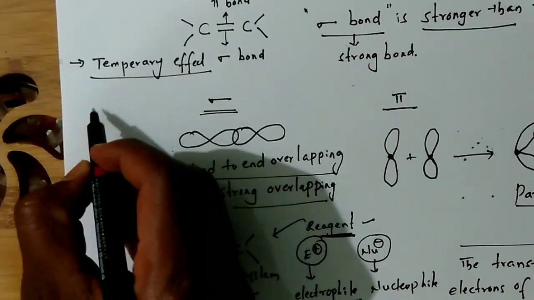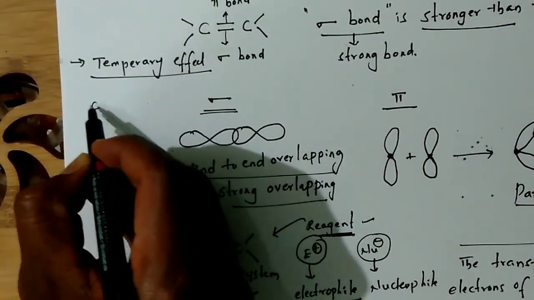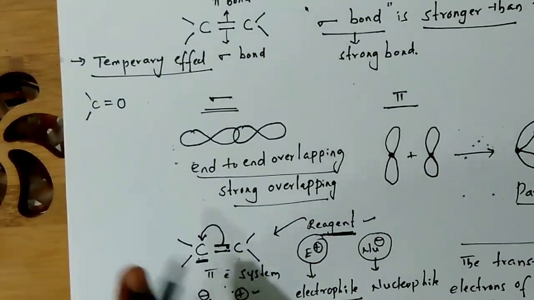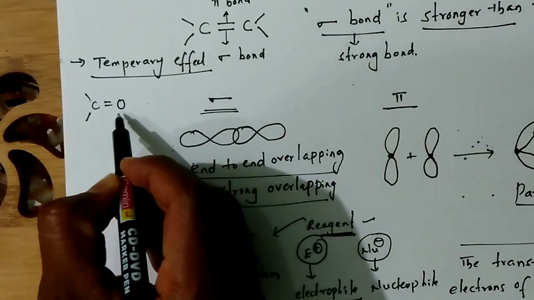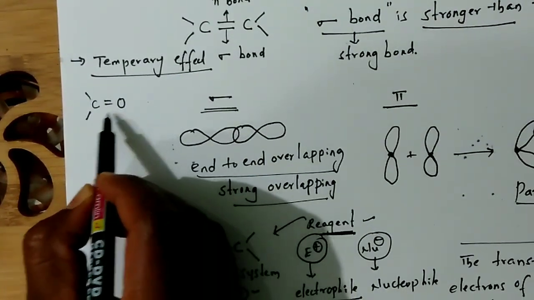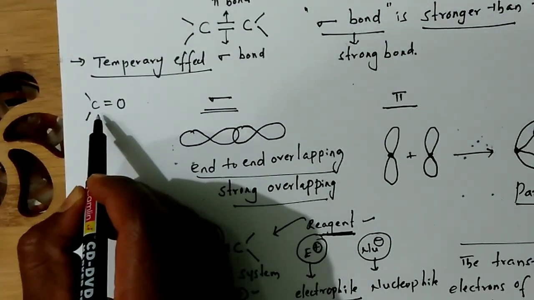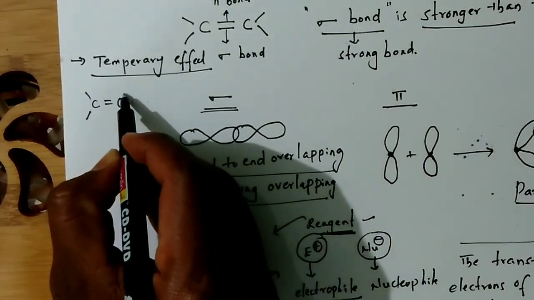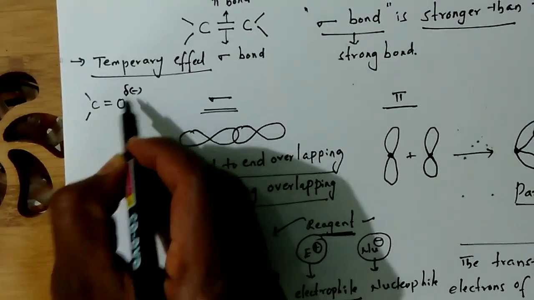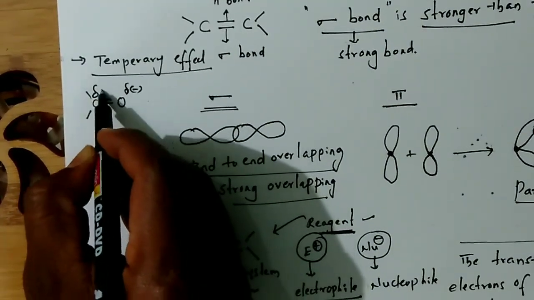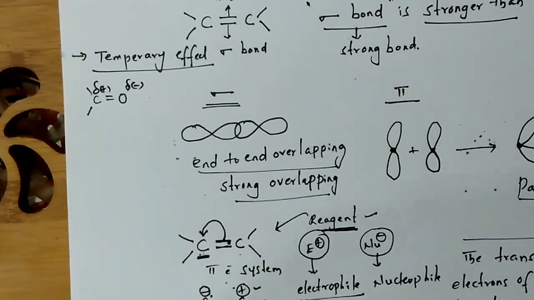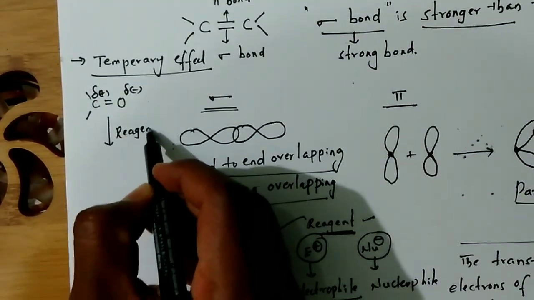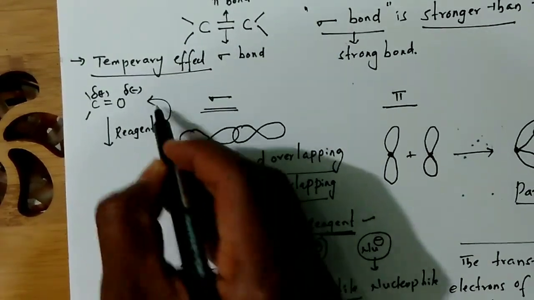For example, here I am taking one electronic system, carbonyl group. Generally, the electronegativity difference is there between carbon and oxygen. This oxygen has partial negative charge and the carbon has partial positive charge generally. But when you add any attacking reagent, then what happens?